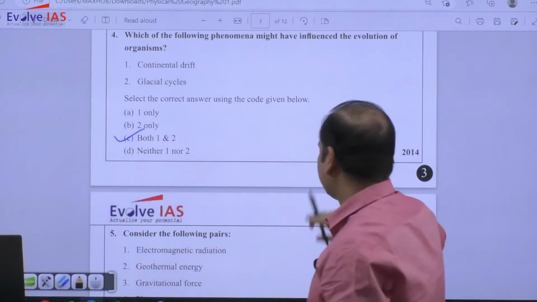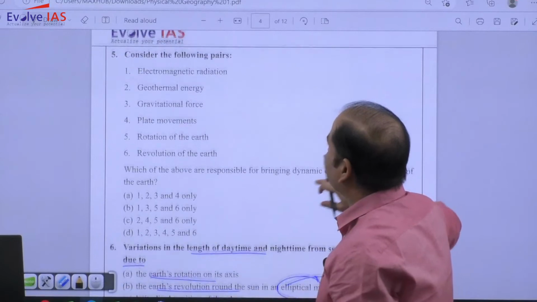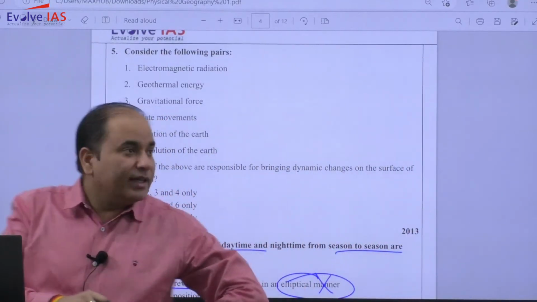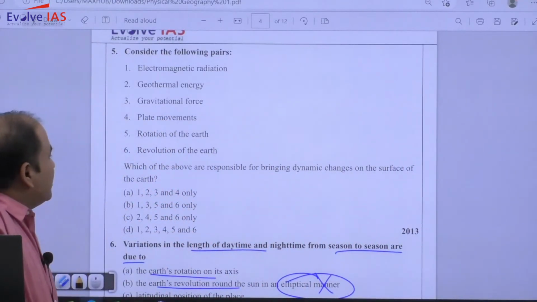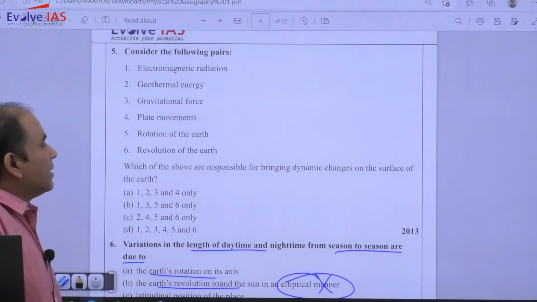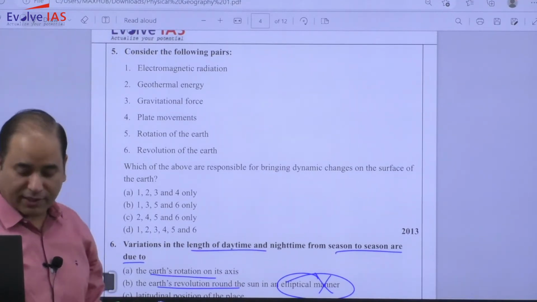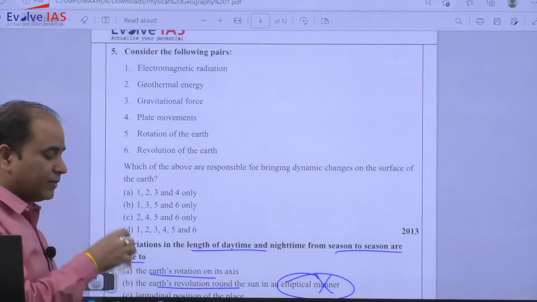Moving to the next question, consider the following: electromagnetic radiation, geothermal energy, gravitational force, plate movements, rotation of the earth, revolution of the earth. Which of the above are responsible for bringing dynamic changes on the surface of the earth?